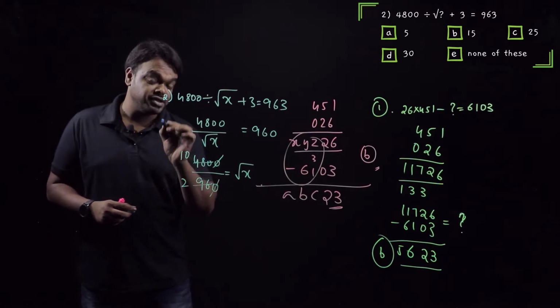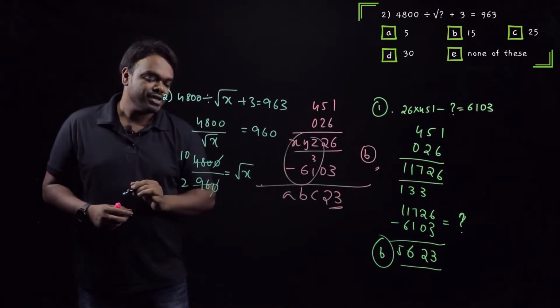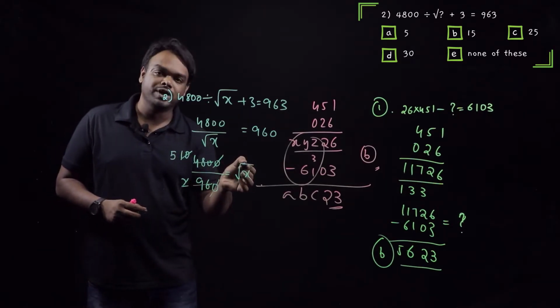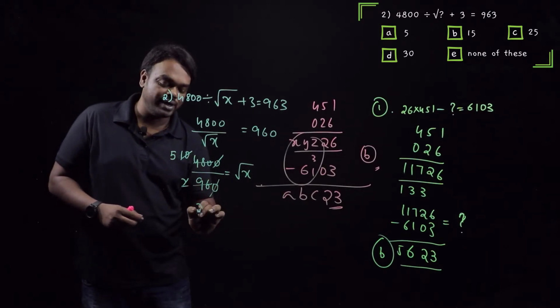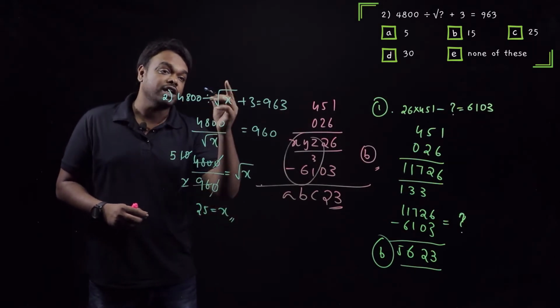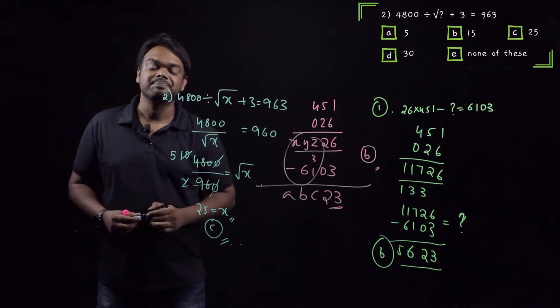As I told you, tables matter a lot in simplifications particularly. So what do we have here? 2 into 1, 2 into 5. And we have a square root here. What do we do? Send the square root to the other side. That becomes 5 square. What is my answer? 25. X value is 5 square, 25. Do we have the option? Yes, our option number C.